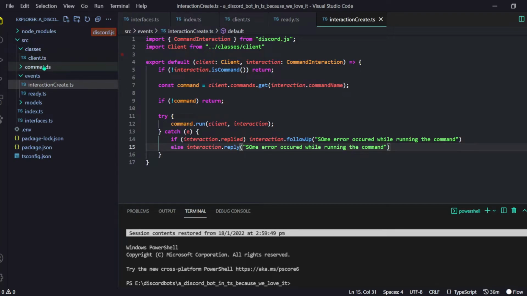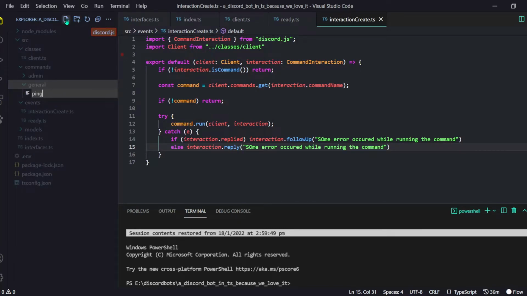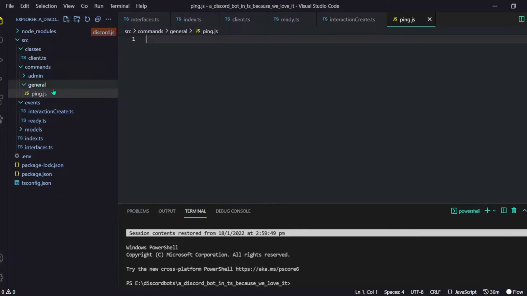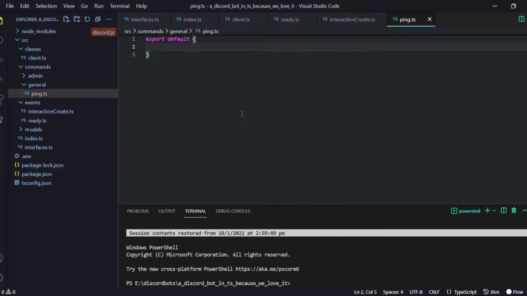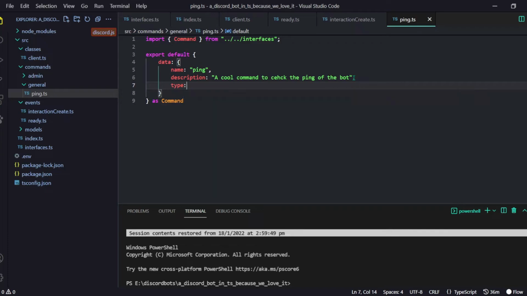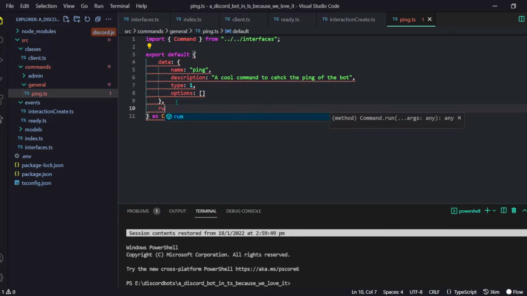Now let me make a command as well so that we can test the thing. General, and we are going to make ping.js, and I will tell, dude, it is .ts, how can I forget this again and again. So we have to do export default and an object. We have our data property, and data is an object as well. The name will be ping, and the description, and the type is 1. It is a simple command. Then we have to provide this run function.